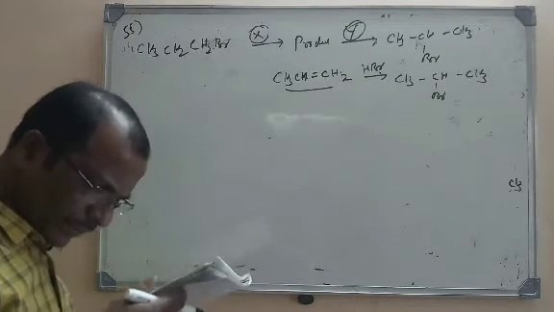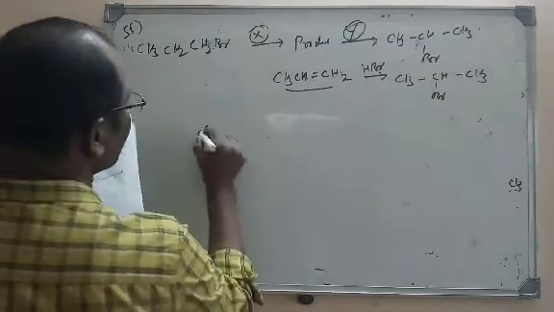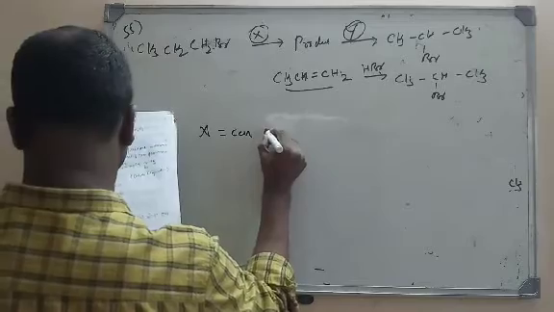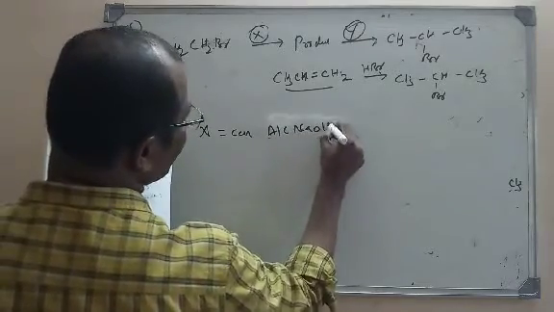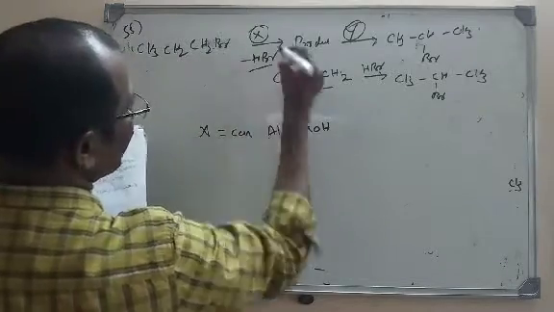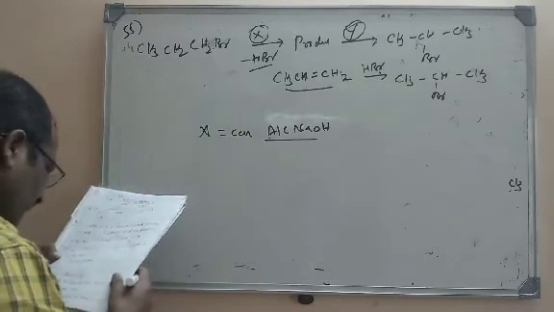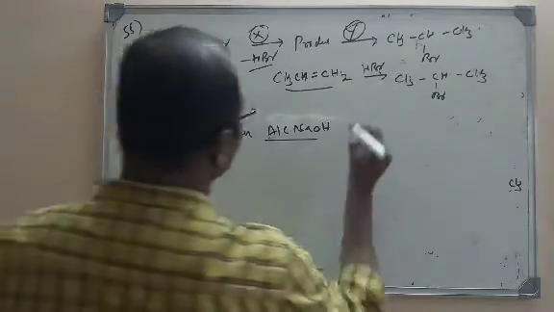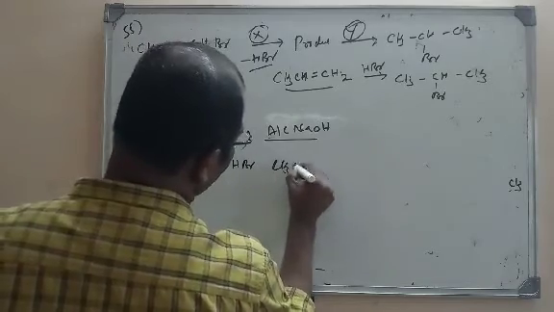So here the right option is X equals concentrated alcoholic NaOH. Alcoholic NaOH is also a dehydrohalogenation agent. I told you that HBr must be removed here, so alcoholic NaOH must be taken at 80 degrees. Y is equal to HBr in acetic acid.